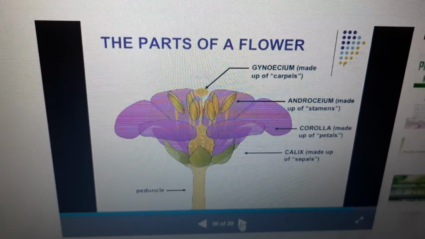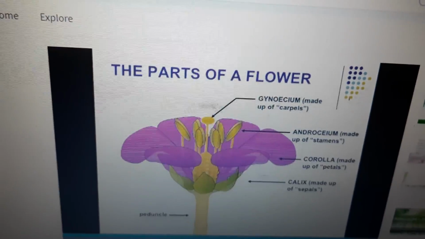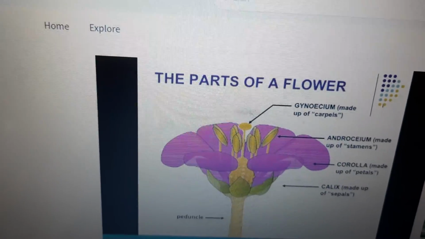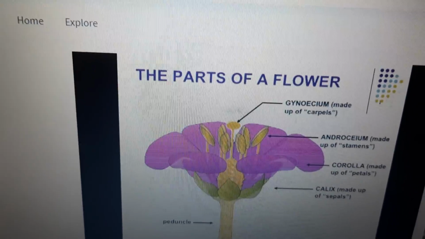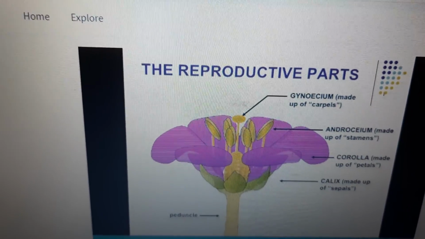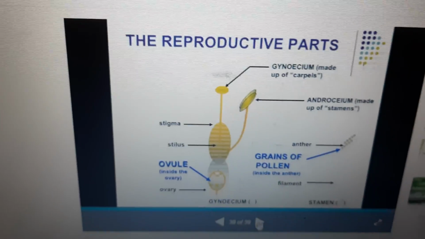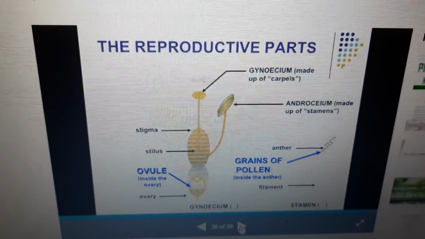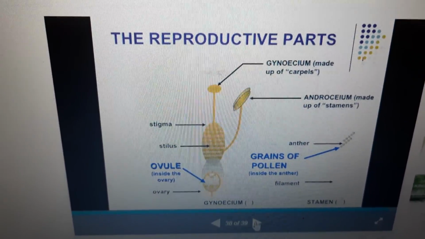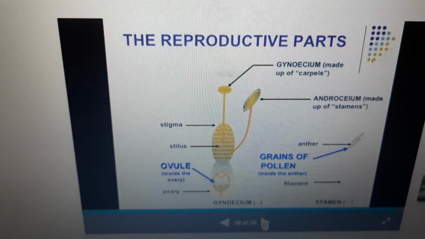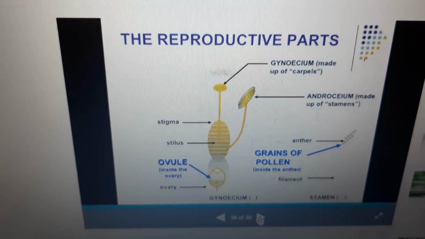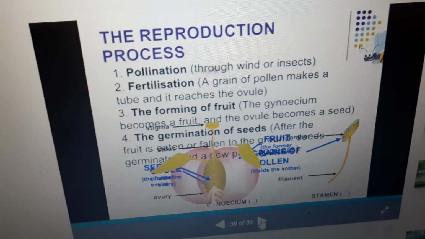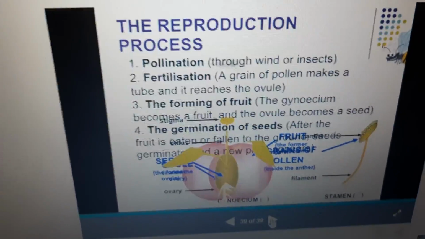Okay, gymnosperms and angiosperms. Inside the flower and outside parts, in angiosperms: the corolla and calyx. Next one, the reproductive parts. The importance of gymnosperms and angiosperms: the ovule, inside the ovule, and grains of pollen, the reproductive parts. The reproductive process: pollination, fertilization, the forming of fruits, the germination of seeds.